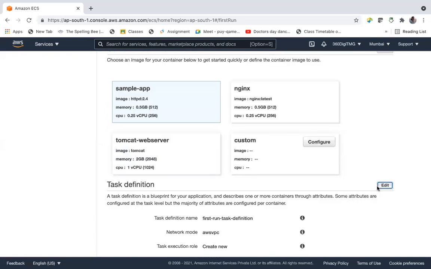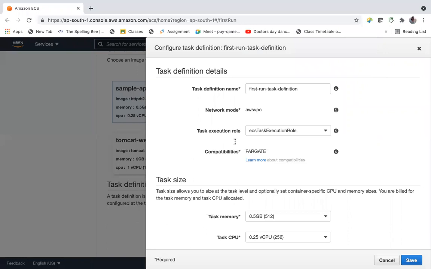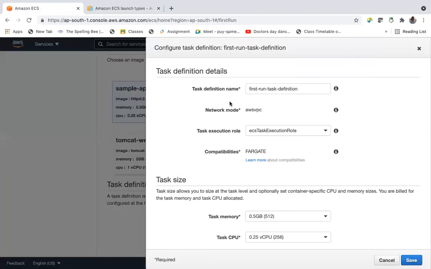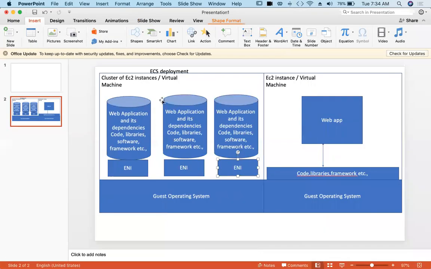Attributes, so edit the task definition. By default, it's Fargate. Let's learn before going there. See, container deployment is of two types again in AWS. Let us go here. So this is AWS Fargate.